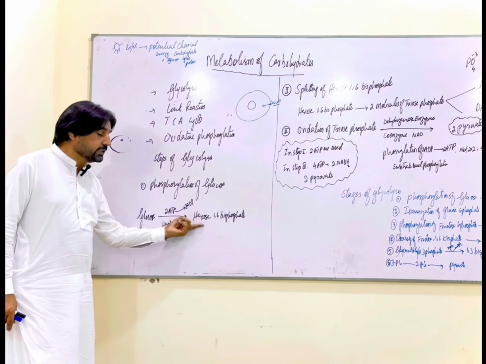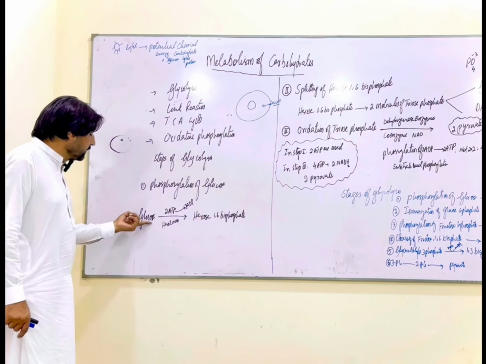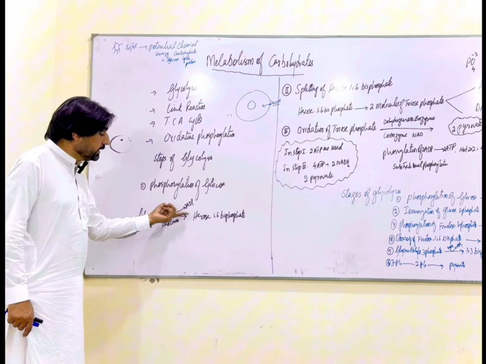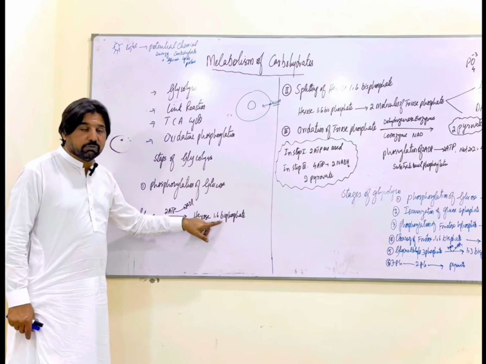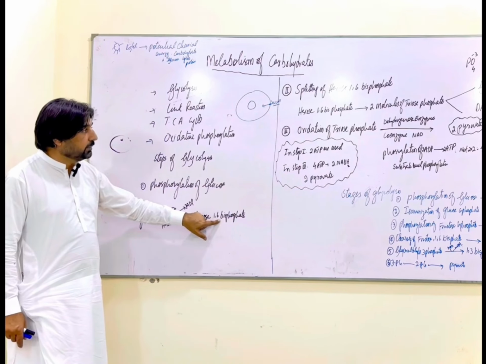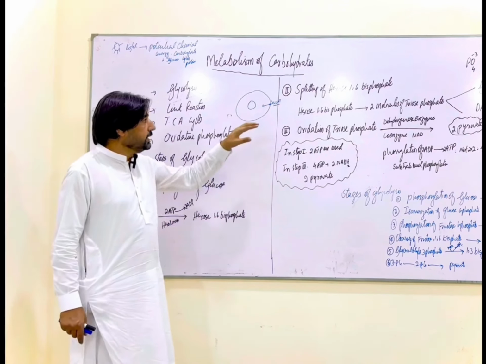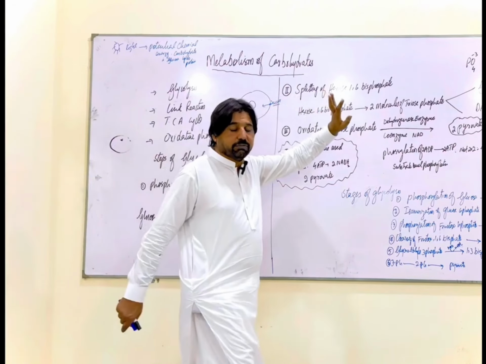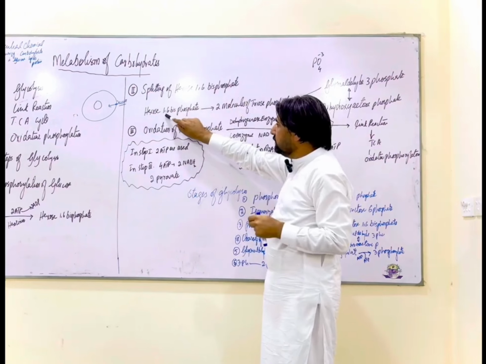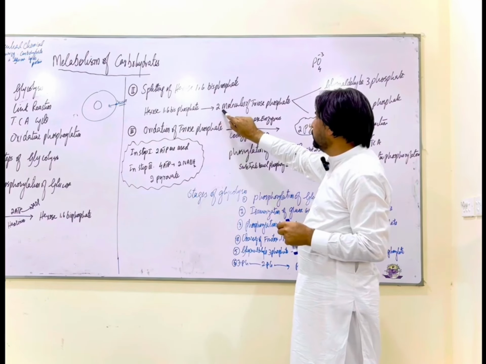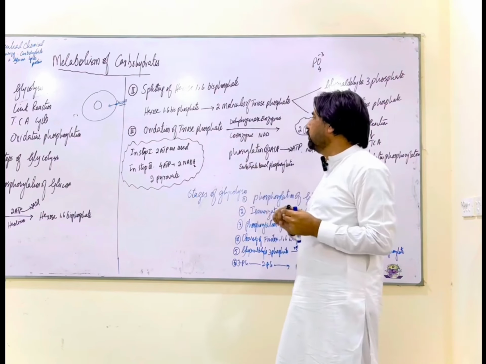Hexose 1,6 bisphosphate is a 6-carbon sugar. It is attached with two phosphate molecules. So right over here, glucose used up two ATP molecules to give us hexose 1,6 bisphosphate, meaning 6 carbons attached with two phosphates. One is attached at carbon number 1, the other one is attached to carbon number 6. So we say first step is phosphorylation of glucose, and the next step would be splitting of hexose 1,6 bisphosphate. In the first step, hexose 1,6 bisphosphate was formed. Now this hexose 1,6 bisphosphate would split into two molecules of triose phosphate.